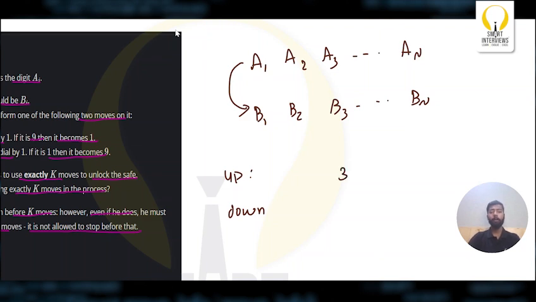Now we can perform the up operation to convert this 3 to 4. That is, you are simply incrementing the 3 by plus 1. Now you can also perform the other operation, the down operation. That is, you can convert this 3 to 2 by decrementing the number.